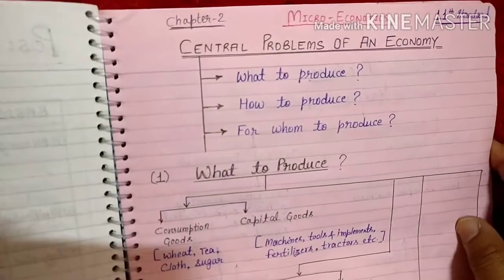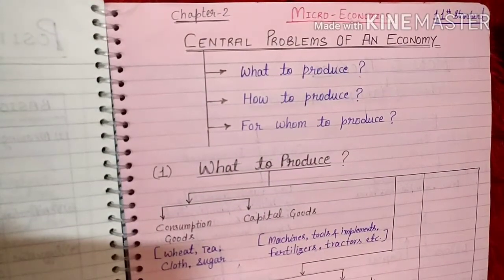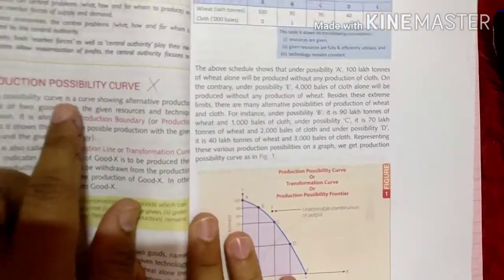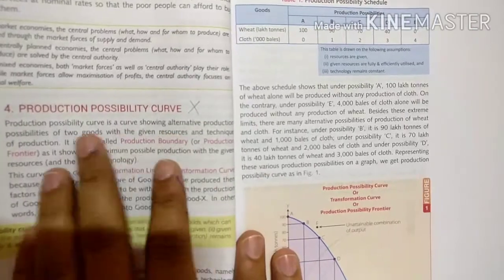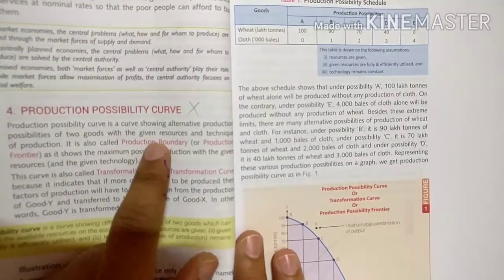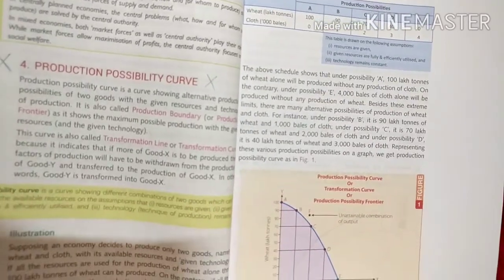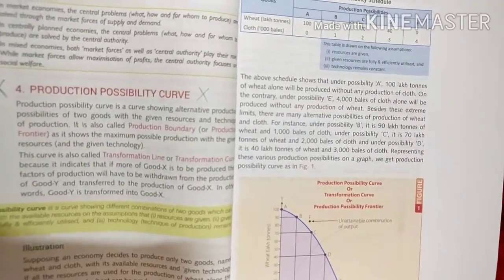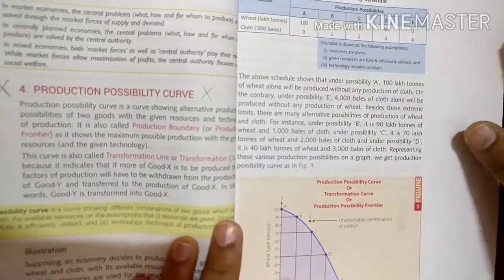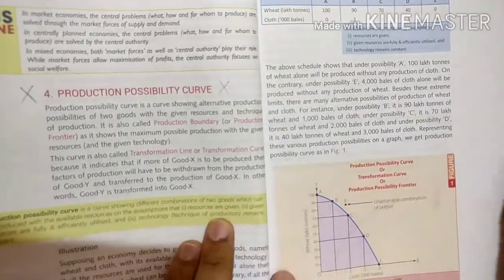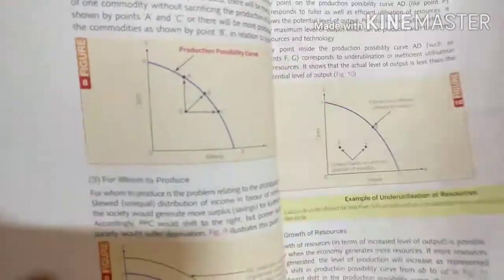Now, one thing I want to tell you, students. In earlier years, there was one more topic in this chapter, that is the production possibility curve. If you check your book, you will find this topic. But due to COVID-19, our classes of 11 started late, due to which the CBSE has taken the decision to delete some topics. So this topic, the production possibility curve, is fully deleted. These are all removed from your courses now.